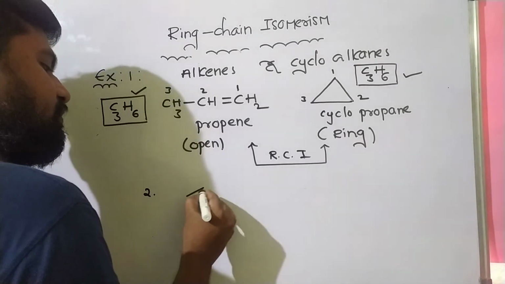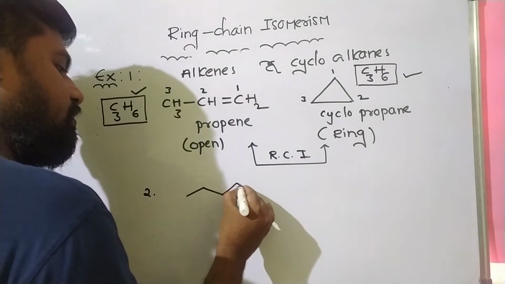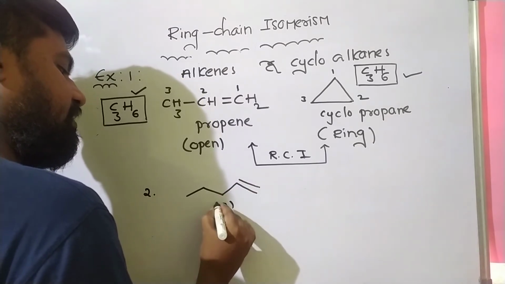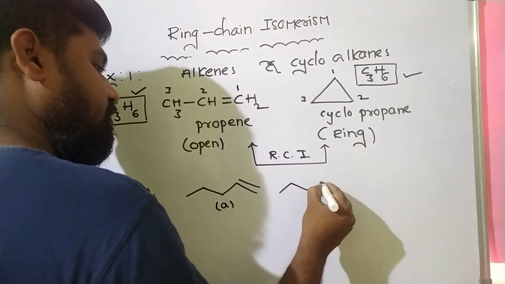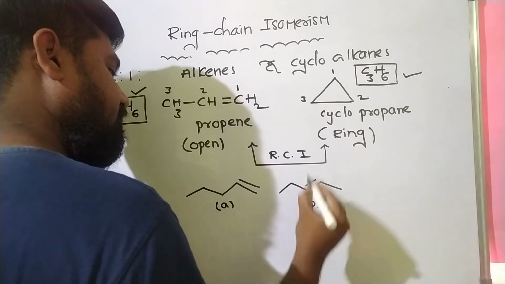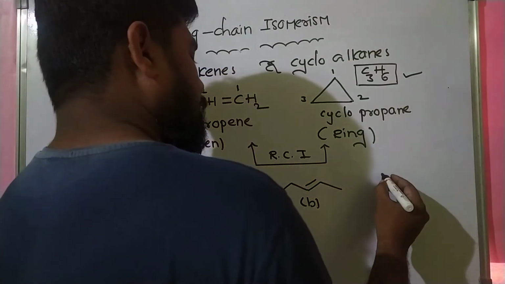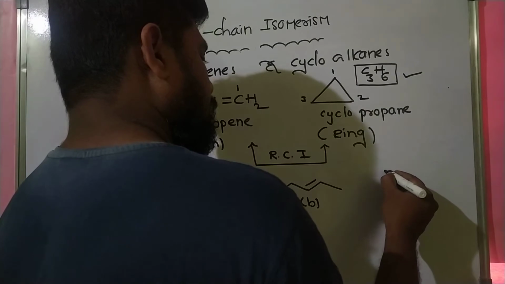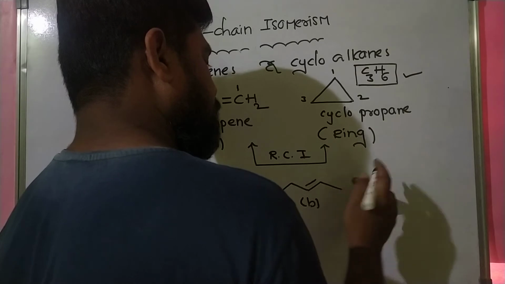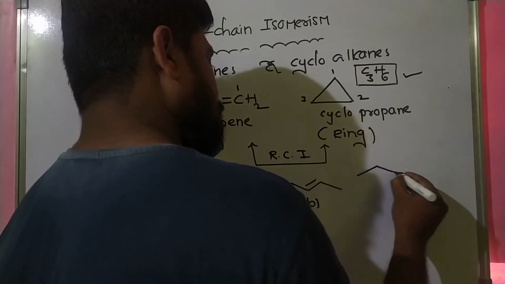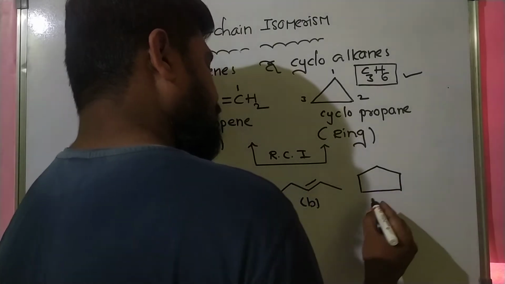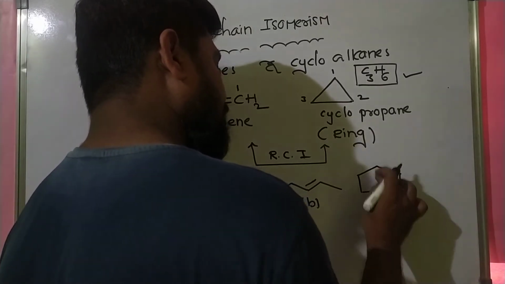Now example. Now I will give this: alkene A, and this is the second alkene B. Next, 1 2 3 4 5, so this is compound C, cyclopentane.